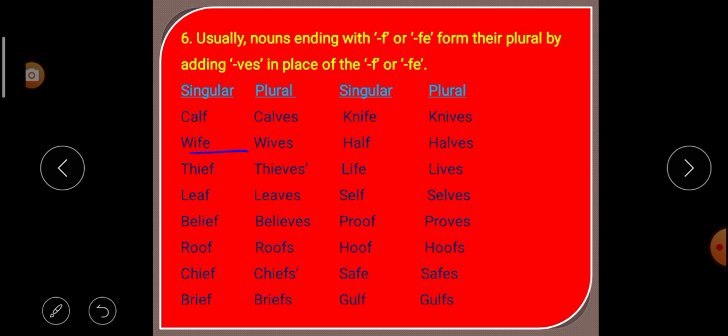Next, wife. It is also what? Ending with FE. So in place of FE, we have added what? VES. That means wives. Leaf. It is what? Ending with F. So what happened? To make the plural, in place of F, we have added VES. It becomes what? Leaves. Understood? So in this way, if a noun ends with F or FE, to make it plural, what happened? We have to add VES in place of F and FE.